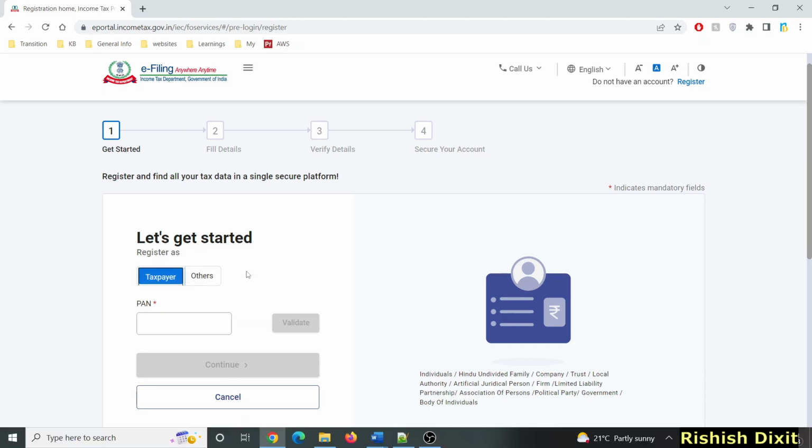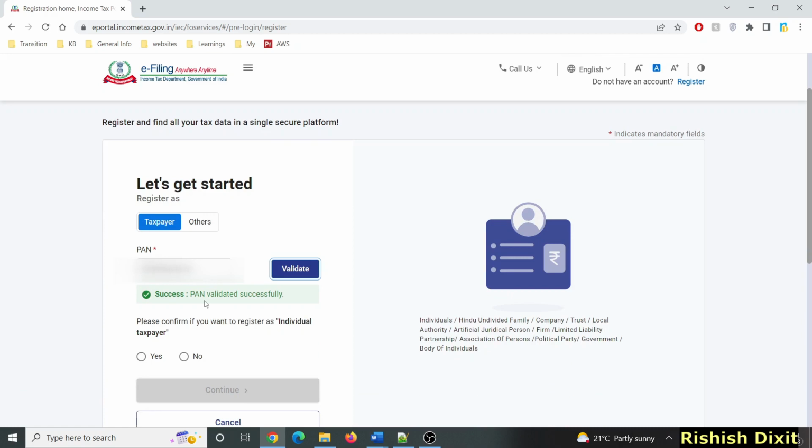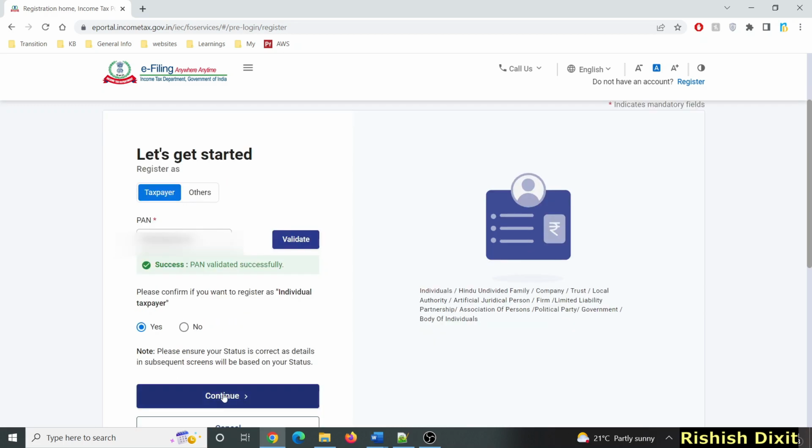So if you are an individual, you can register from here. You have to enter your PAN number. Let me enter that. Once you enter your PAN number, you have to click here, Validate. So you will see this message, PAN validated successfully. Now you can see this: please confirm if you want to register as an individual taxpayer. So just click here and then continue.